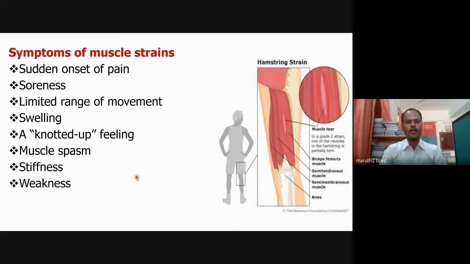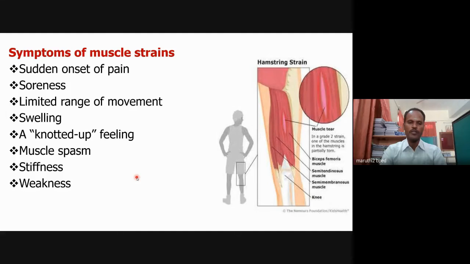A knocked out, knotted up feeling. For example, sometimes you don't have that enthusiastic feeling to play. You are not interested to play. At that time some pain may be there, some tiredness may be there. So at that time you don't go to the ground and you be in active rest. Don't play aggressively.